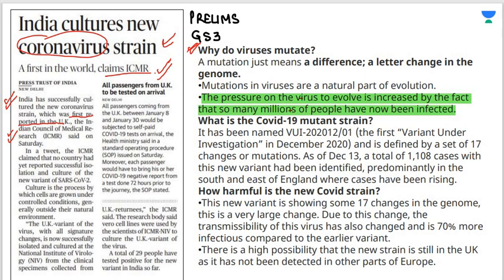So what is COVID-19 mutant strain? It has been named as VUI 2020-1201, which is the first variant under investigation. And it is defined by a set of 17 changes or mutations. 17 changes आए हैं इस वायरस में. This new variant is showing some 17 changes in the genome. That is very large. Because of this, the transmissibility of this virus has also changed and is 70% more infectious compared to the earlier virus.